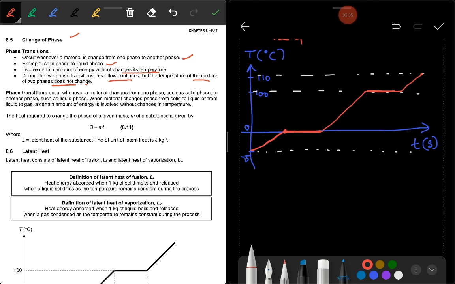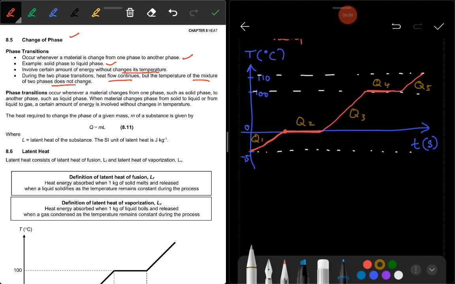So you can calculate, for example, here this is Q1, Q2, Q3, Q4, and here is Q5. Look at Q1, from minus 5 to 0. Here you can calculate the value of heat absorbed by the ice.